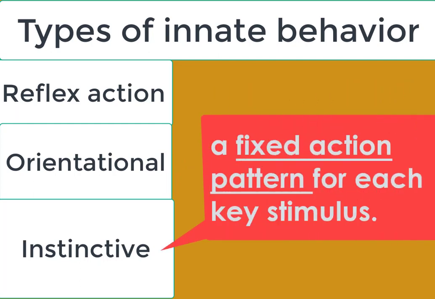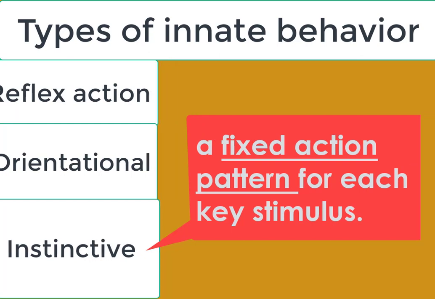The third type of innate behavior is instinctive behavior. Instinctive behavior often involves the most complex behaviors, but there is always a fixed action pattern for each key stimulus. Once this instinctive behavior has begun, the fixed action pattern is carried out to completion, even if other stimuli intervene or disrupt the process.